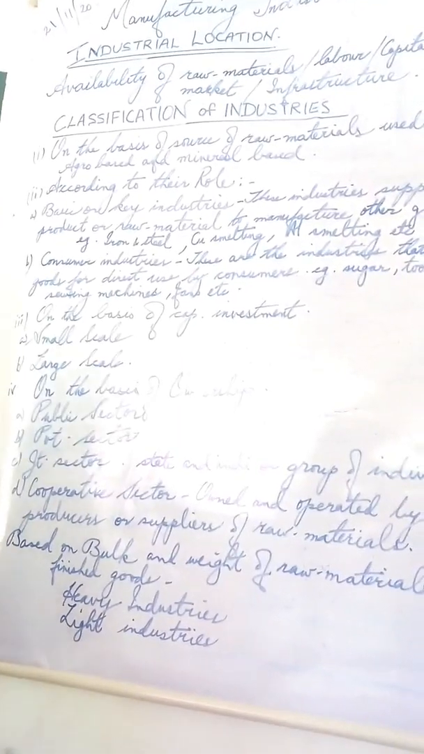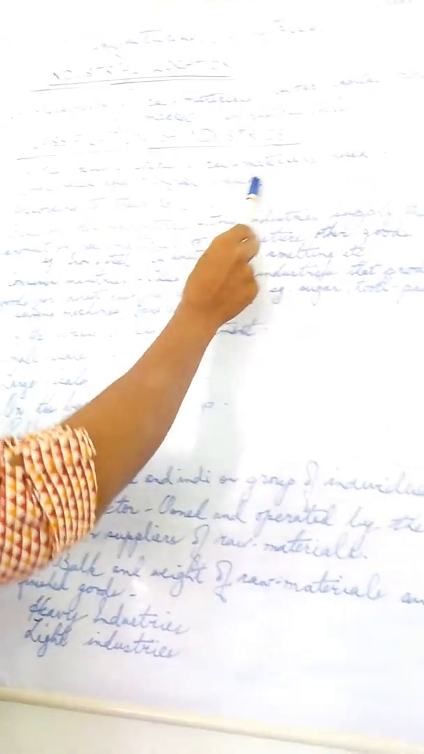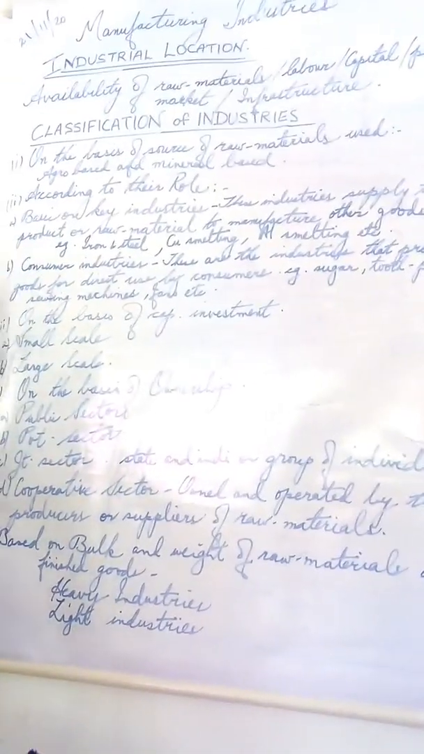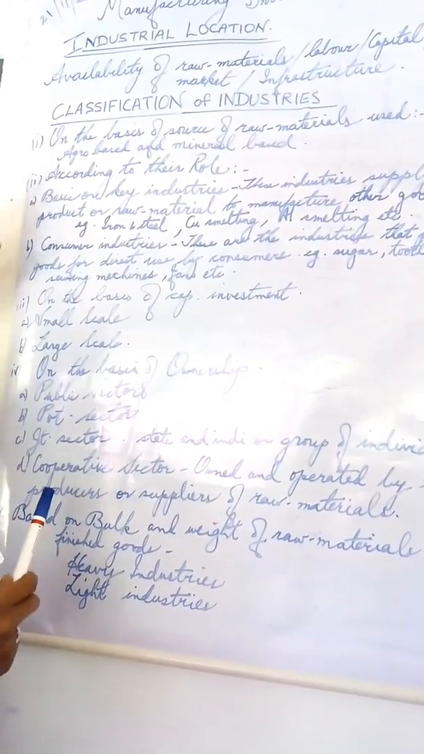Okay, let's talk about the next heading, that is classification of the industries. You have studied earlier also, we are classifying the industries on the basis of source of raw materials used. We classify them as agro based industries and mineral based industries. I'll not talk much about it now, later on I will.